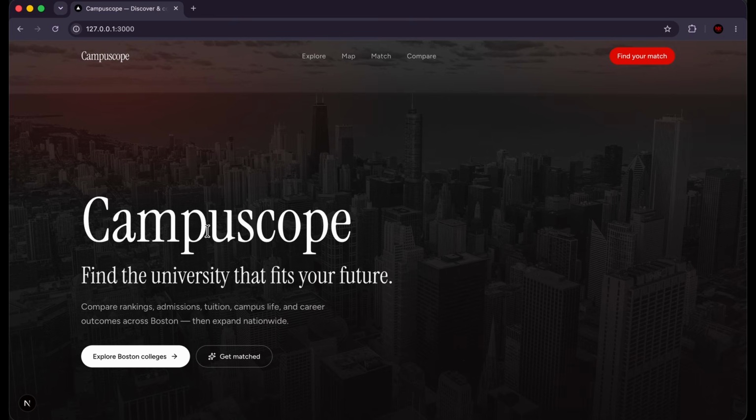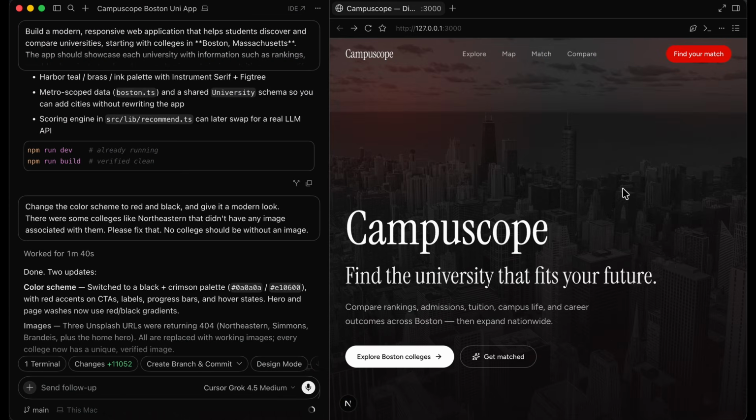We didn't ask for much. These were the changes that we asked for, and we got them. So that's it for our first application. This was just a basic demo to show you guys how you can build a simple app with Cursor and Grok 4.5, and then how you can iterate on this and make it better. Now, if you guys want to take this application further, all you have to do is just keep iterating. So keep sending follow-up.